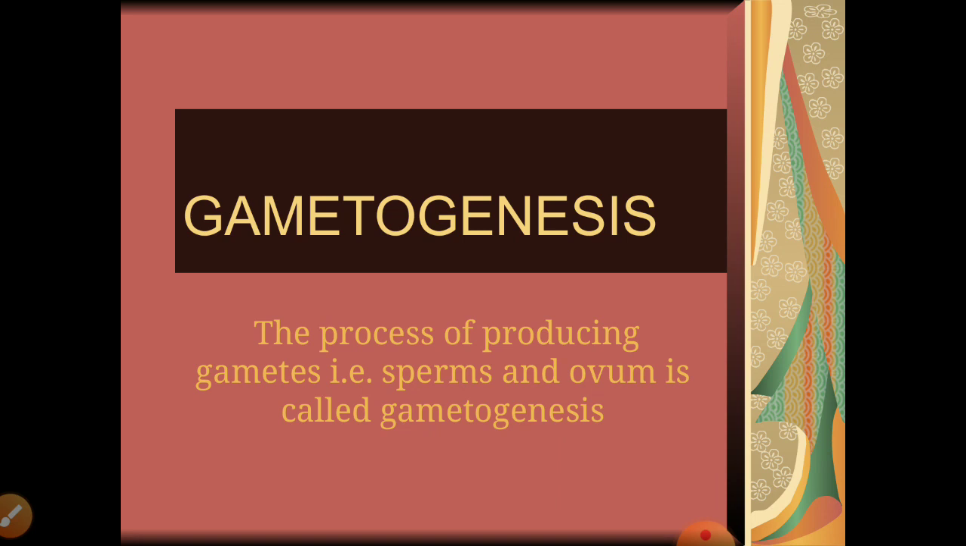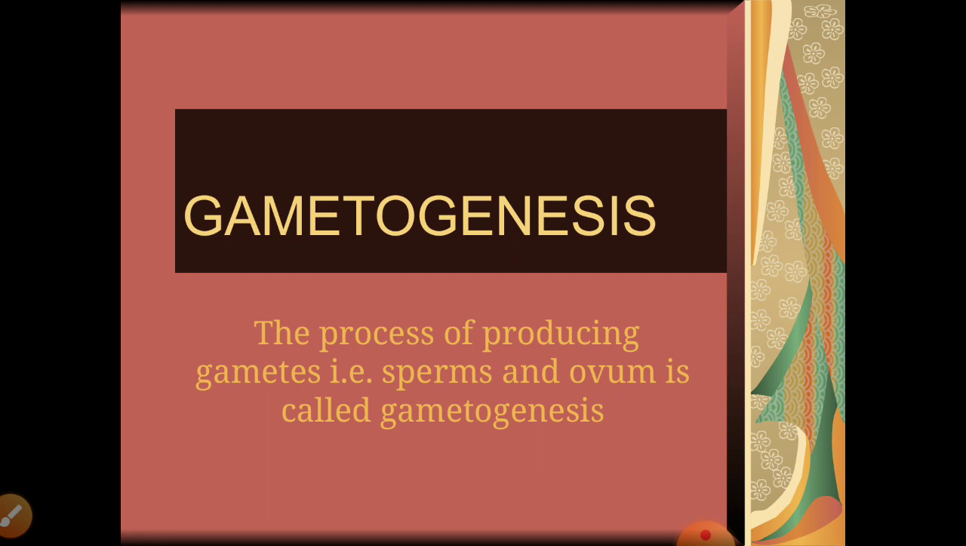in humans. All of us know that there are two gametes which are produced in humans, that is sperms in males and ovum in females. Okay, and the production of sperms takes place in the testis in males, and the production of ovum takes place in the ovaries in females. Both of these events are known as gametogenesis.